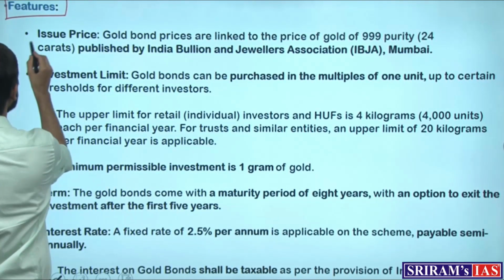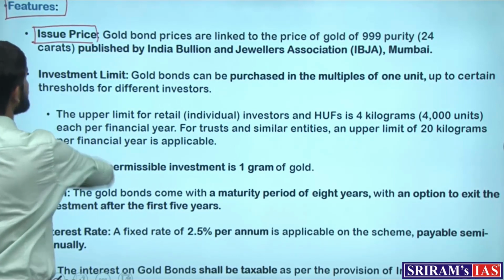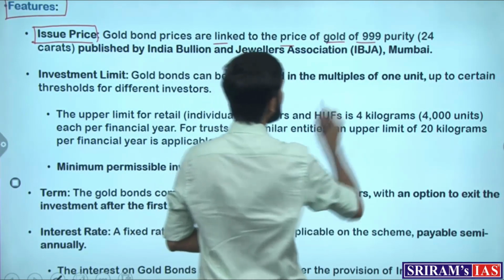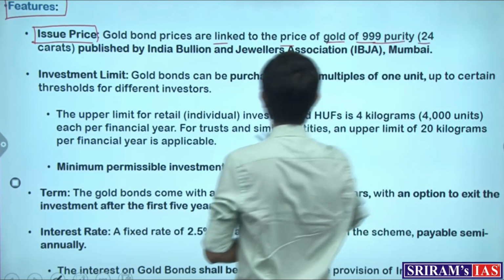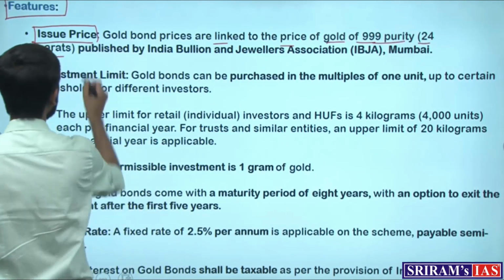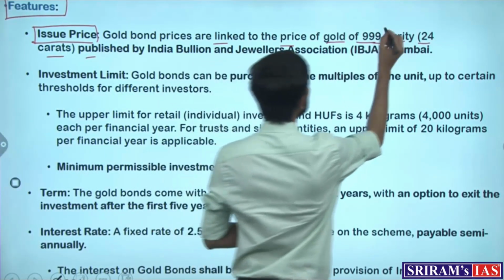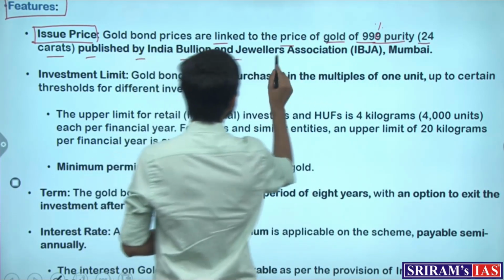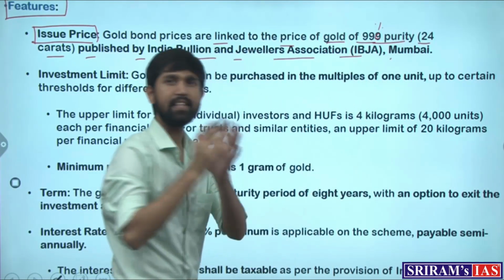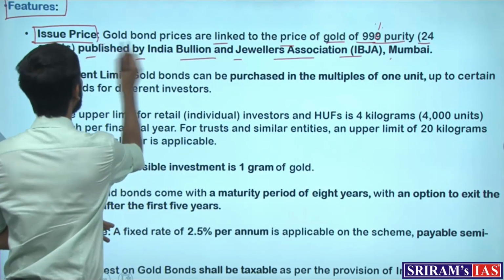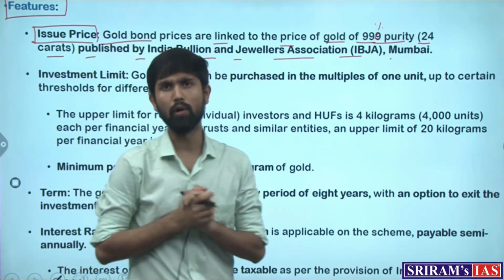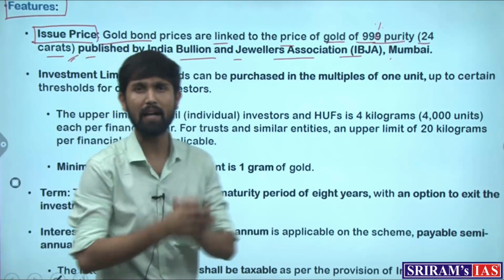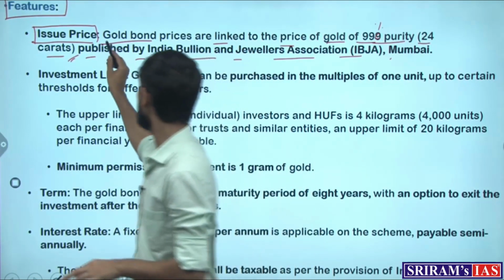First of all, there is an issue price in this bond, which is linked to the price of gold of 999 purity, which is 24 karat gold, 99.9% purity, published by the India Bullion and Jewellers Association, Mumbai. So, they attach the price of the gold bond to the price of gold of 24 karat purity, and they attach that price to that of the bond.